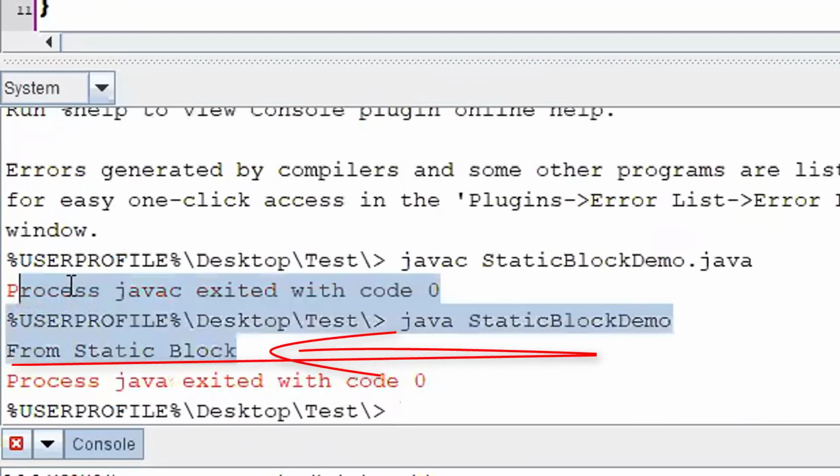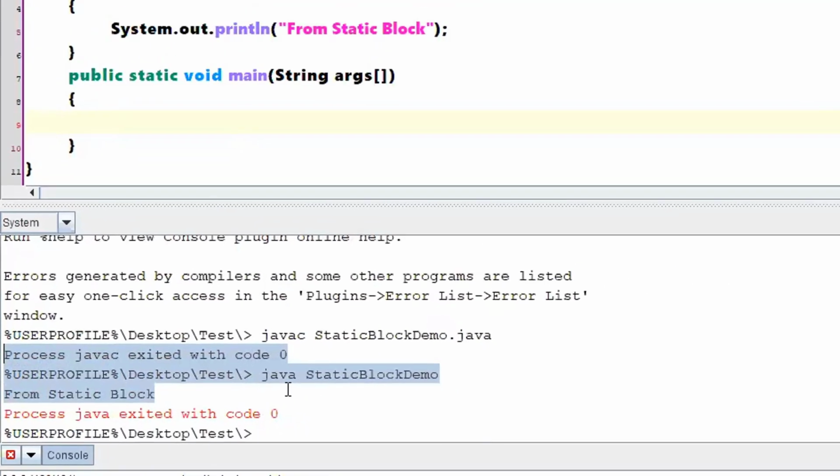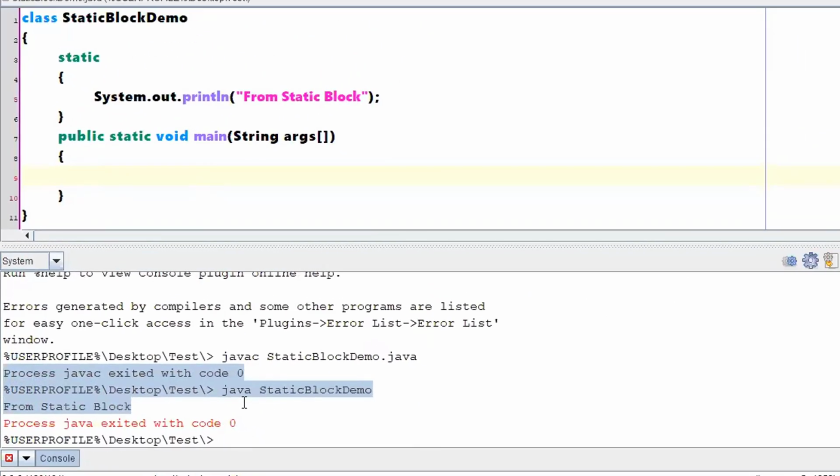Yes, it's working fine and it is showing that this is the statement from a static block, right? So now you might be in a confusion like which block has executed first and which block has executed next, because you didn't write anything in a main method, and how can you assure that a static block has been executed first?